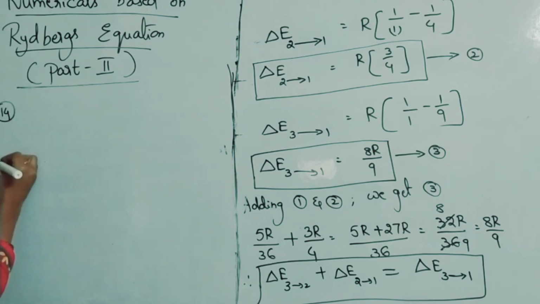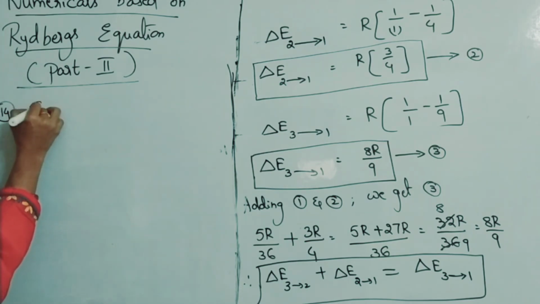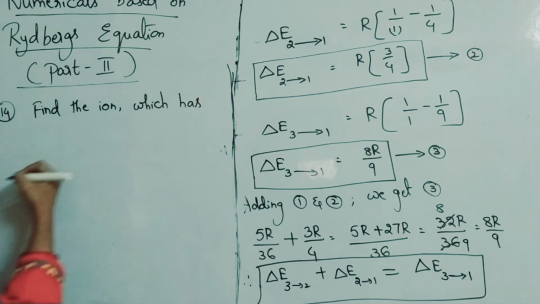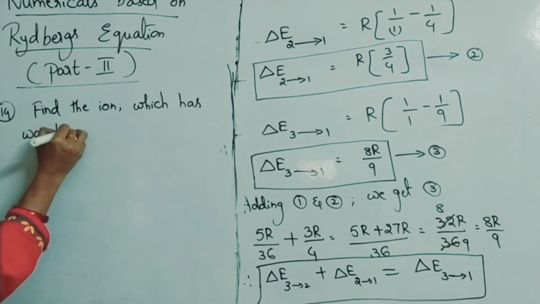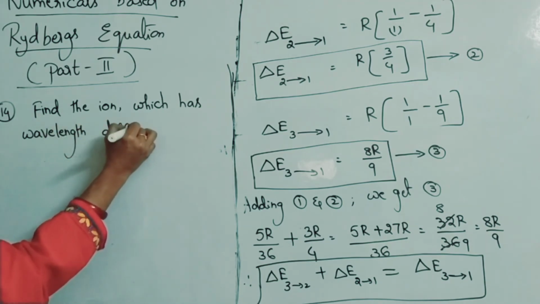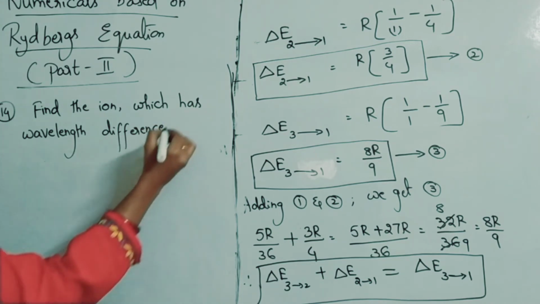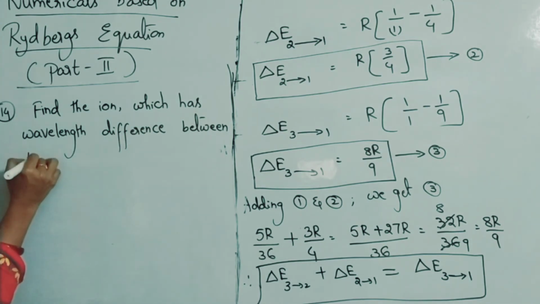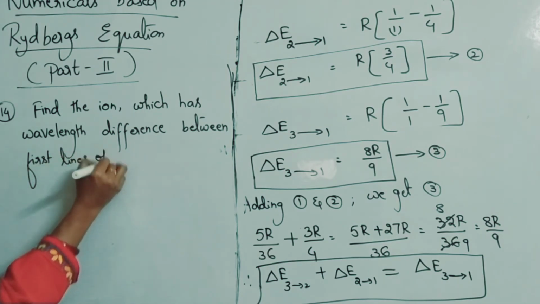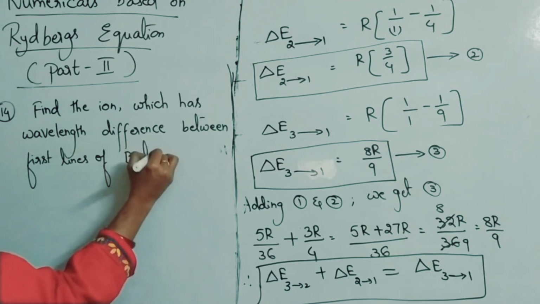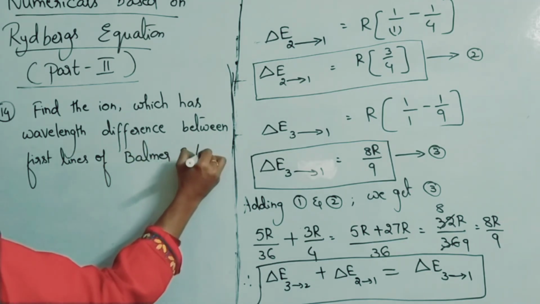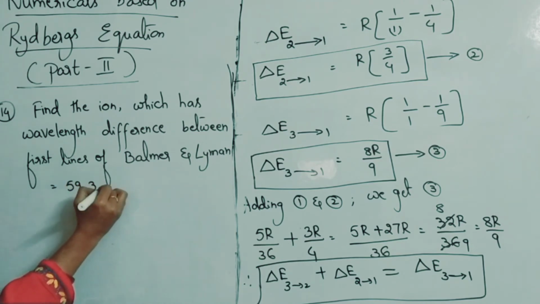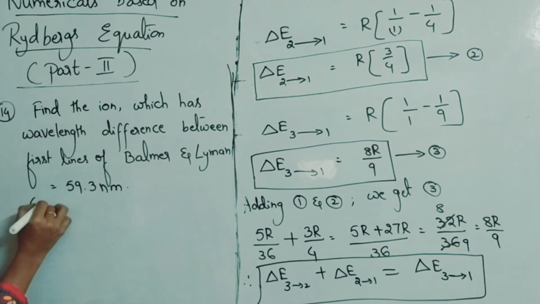Question number 14. What is the question given? Find the ion which has wavelength difference between first lines of Balmer and Lyman is equal to 59.3 nanometers, it is given, and RH is given as 109,678